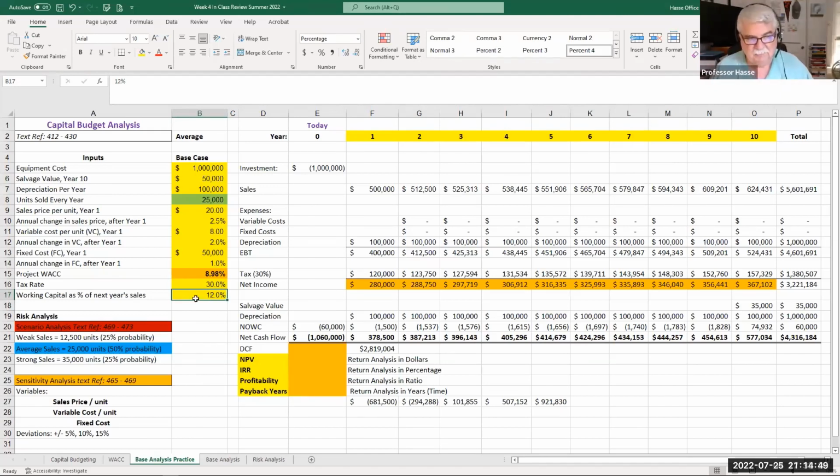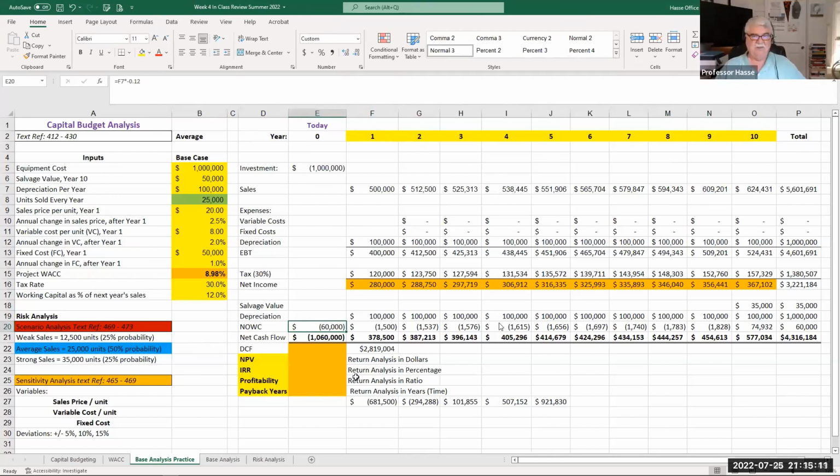And notice the working capital rate. It says here it's 12% of next year's sales. So in year zero, I take 12% of 500,000. That's an additional $60,000 of cash I need to have available to fund the setup of this investment asset.